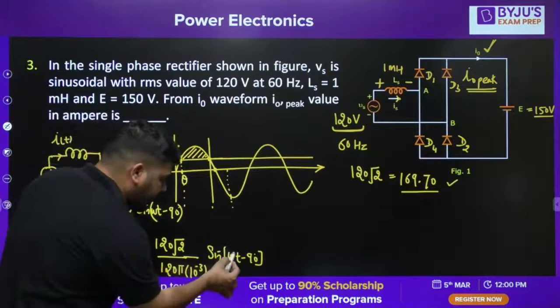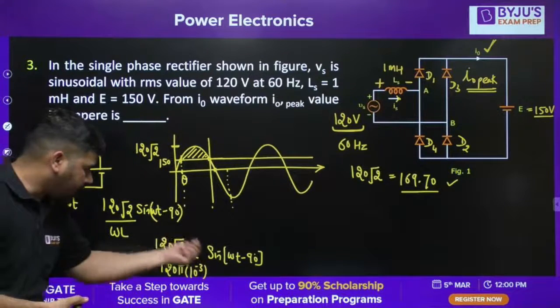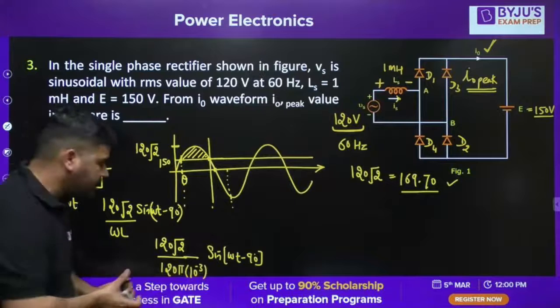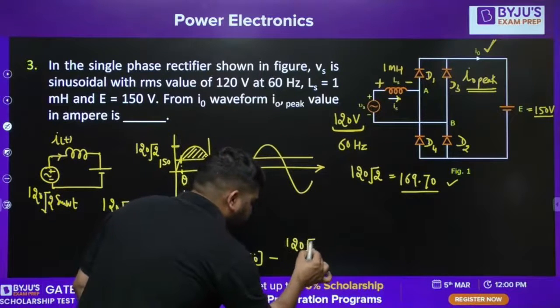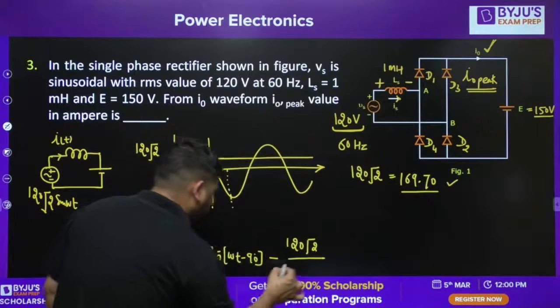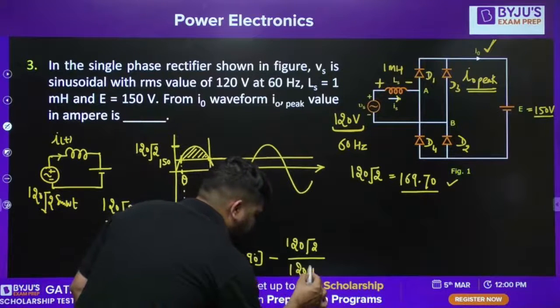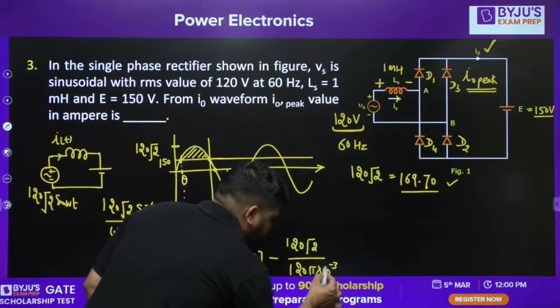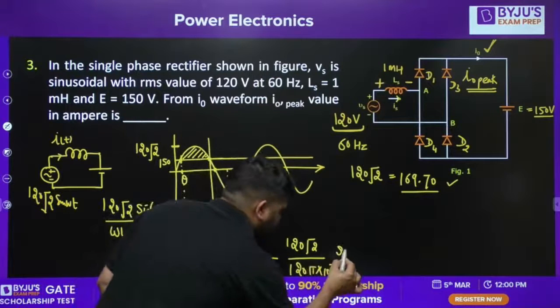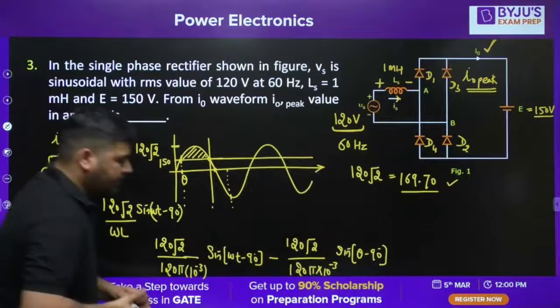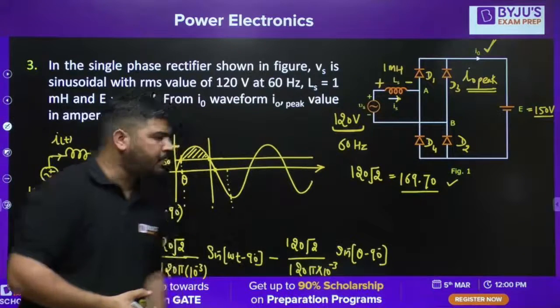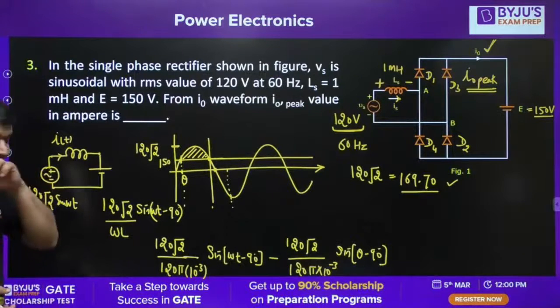It is becoming sine of theta minus 90 with this amplitude. So what I can do is take minus of 120 root 2 upon omega, where omega is 120 pi into 10 raised to power minus 3, into sine of theta minus 90. So this is the current due to this AC source.